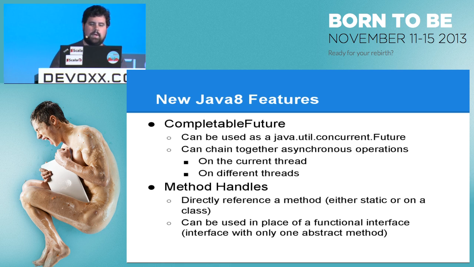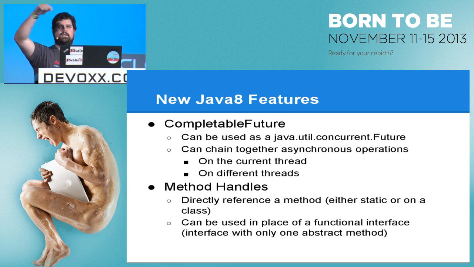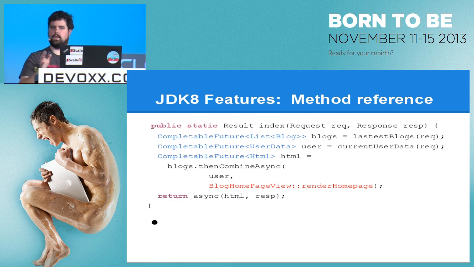CompletableFuture is the most important one. It's kind of like Java util concurrent Future, but way better. You can chain asynchronous operations. We're also using method handles, which are a way to directly reference methods. And this is a way you can keep your code clean and explicitly denote the decisions or the partitions of your logic in your asynchronous flow. You can actually create a method and then lift it into a handle to pass it to the completable future.